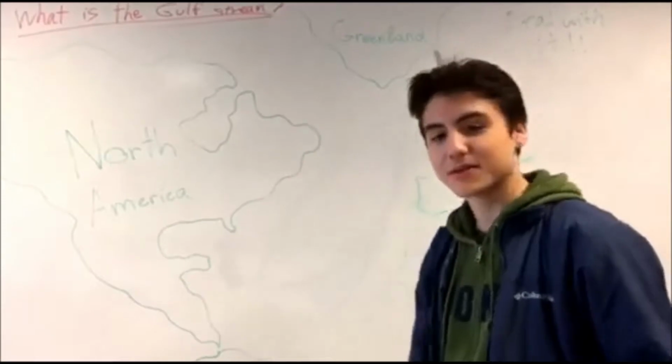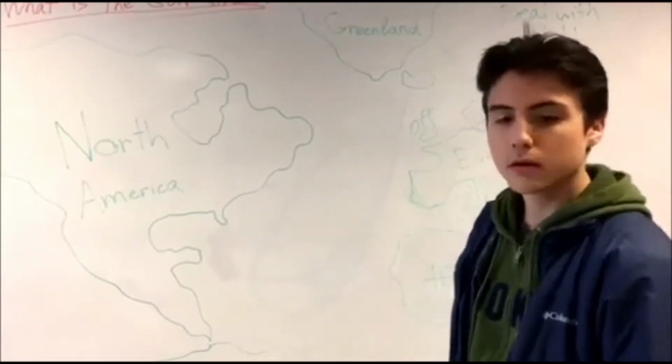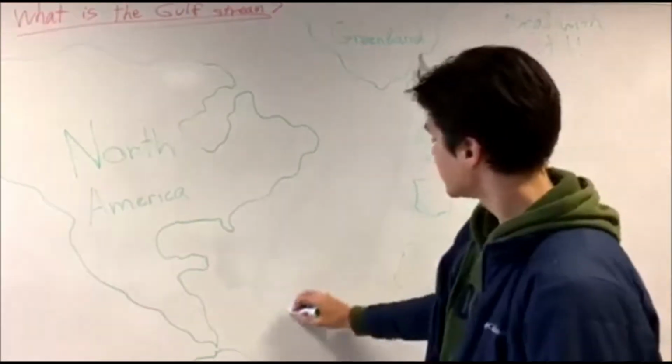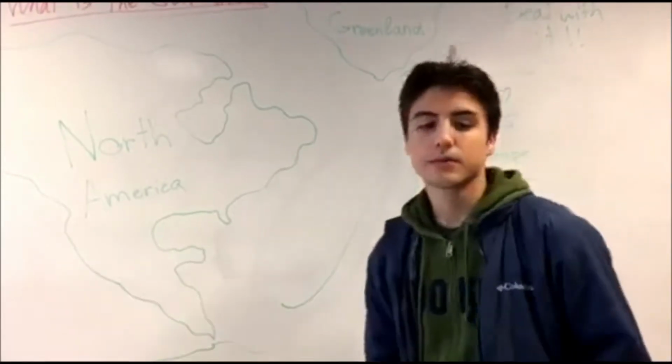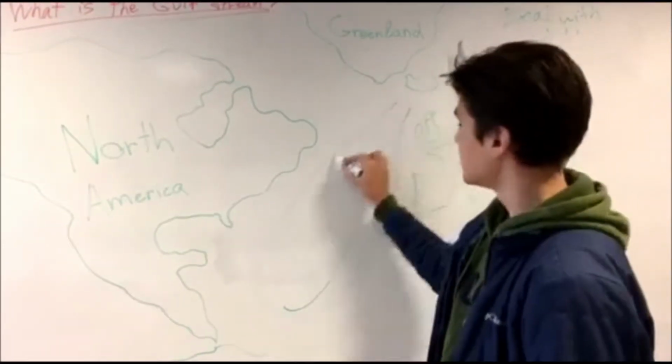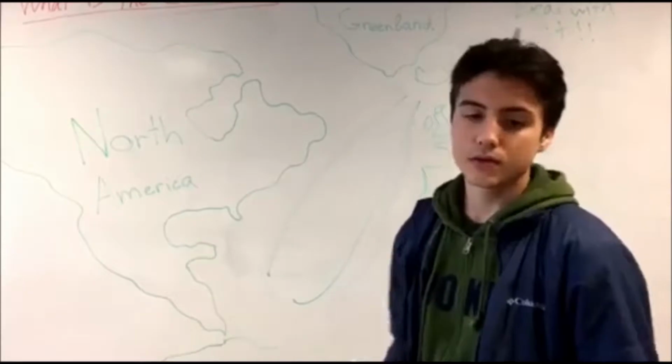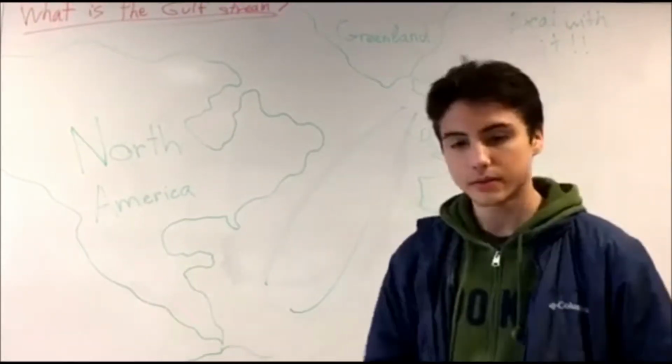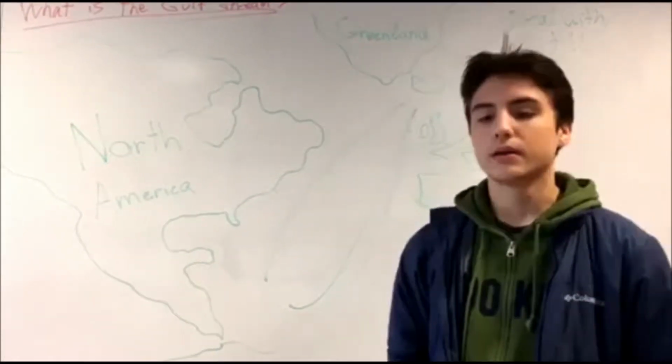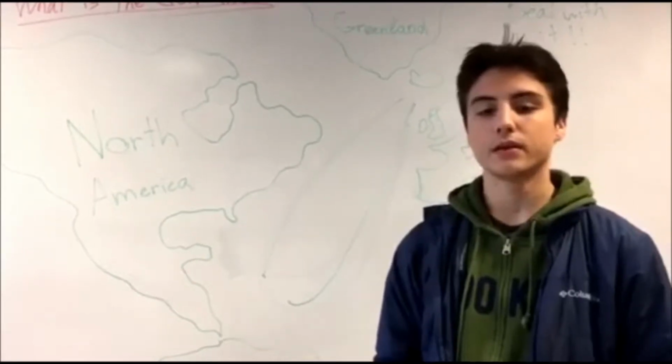What is the Gulf Stream? The Gulf Stream is a warm water current that starts moving upwards from the Gulf of Mexico up to the Atlantic Ocean and comes back to its original start. The Gulf Stream is based off several other streams: the Florida Current, the Gulf Stream itself, and the eastern extension,